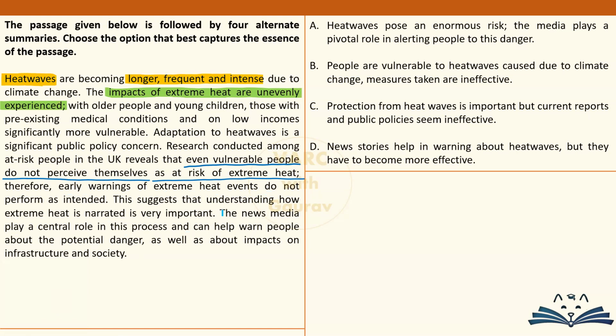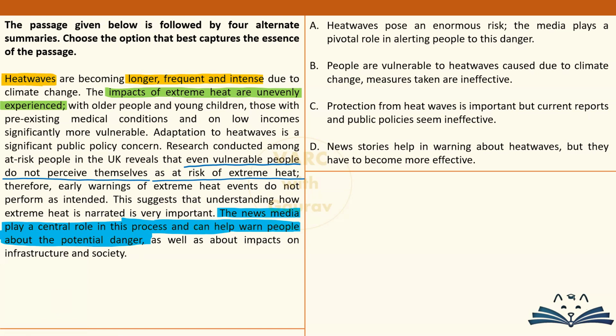ठीक है, the news media plays a very important role in making people aware that boss, heat waves are coming, you guys are vulnerable, please take due precautions. ठीक है. So media should step in, or the role of media should be harnessed by the government as per the author. That's it.